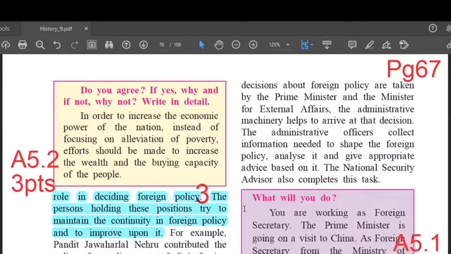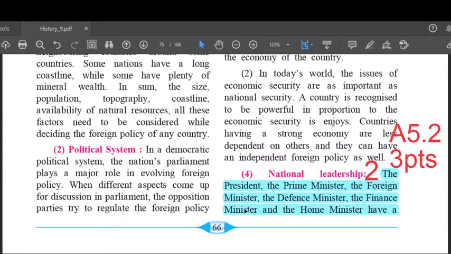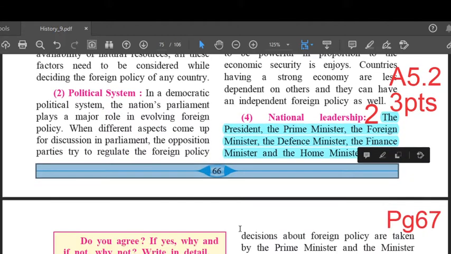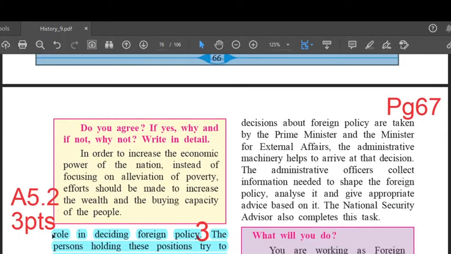Then your second point is on page number 66, right hand side, last paragraph. This is point number 2. The President, the Prime Minister, the Foreign Minister, the Defense Minister, the Finance Minister and the Home Minister have a role in deciding the foreign policy. The continuation of point number 2 is on the next page, left hand side.